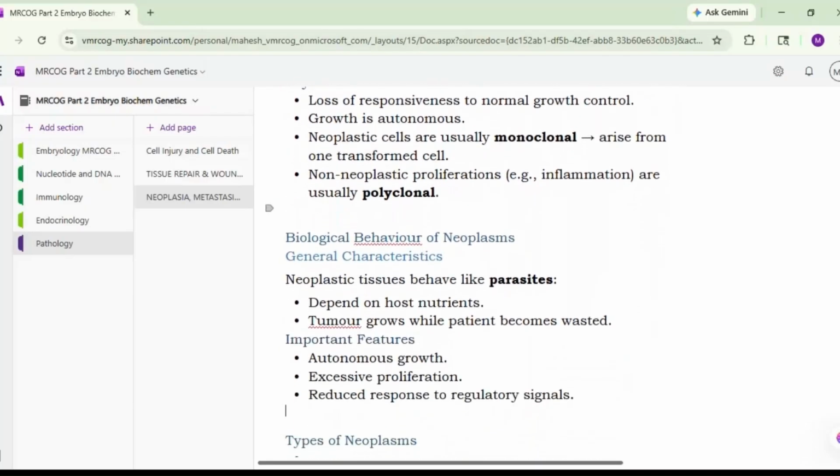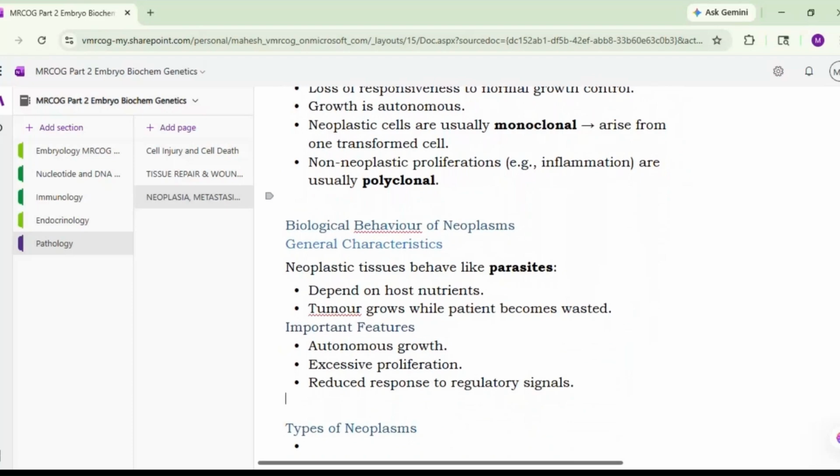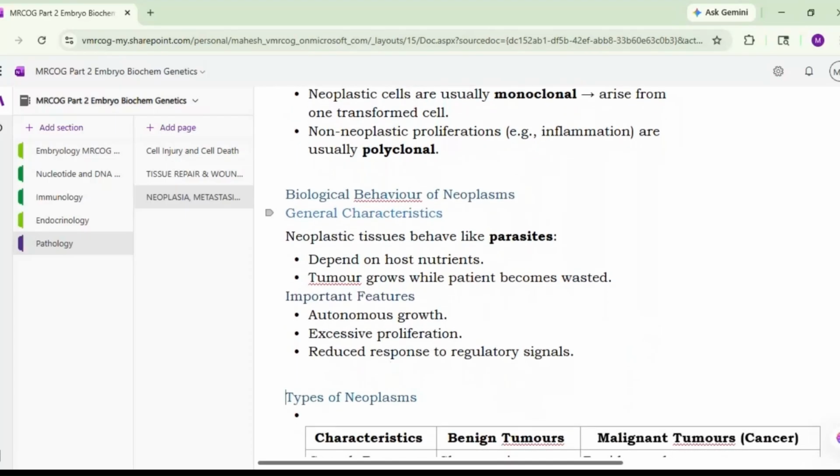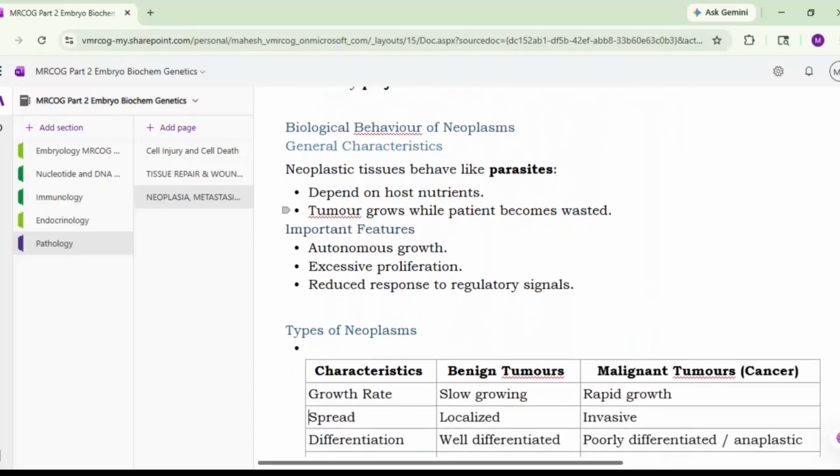Now, what exactly is the biological behavior of a neoplasm and what are the general characteristics? So, neoplastic tissues behave like parasites. They will depend on the host for nutrients. The tumor grows while the patient becomes wasted. Okay, so the patient will develop wasting, but the tumor will grow. What are the important features? There is autonomous growth, excessive proliferation, and reduced response to regulatory signals.